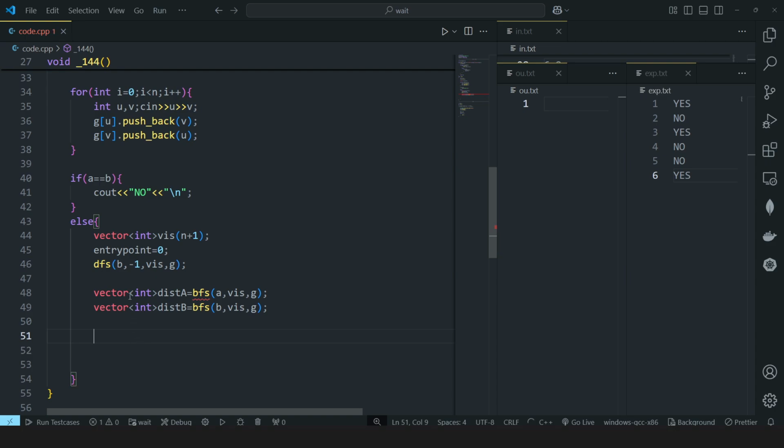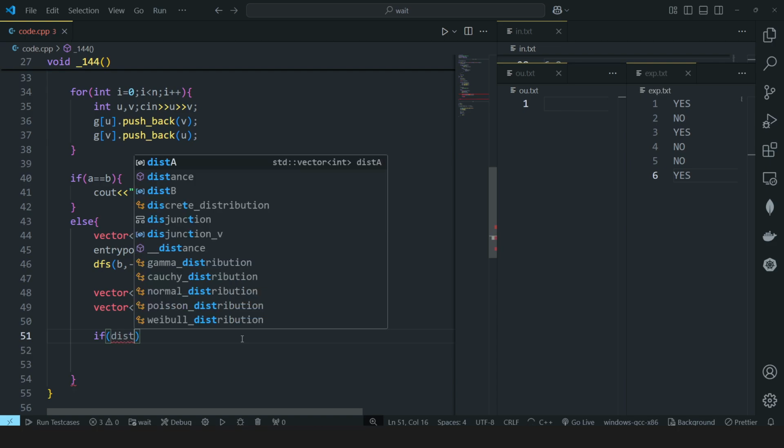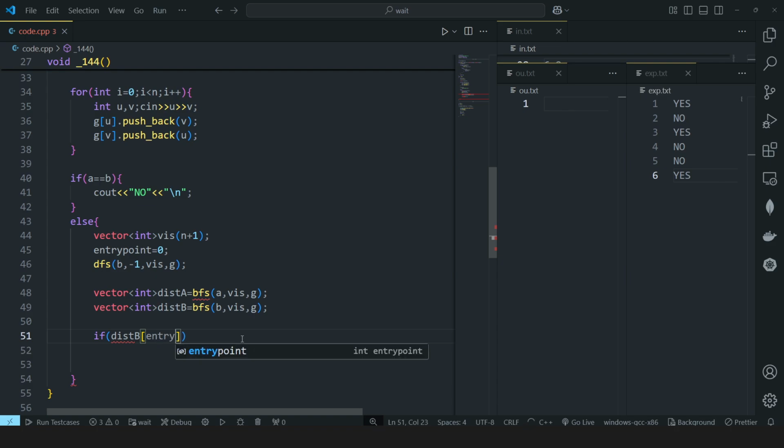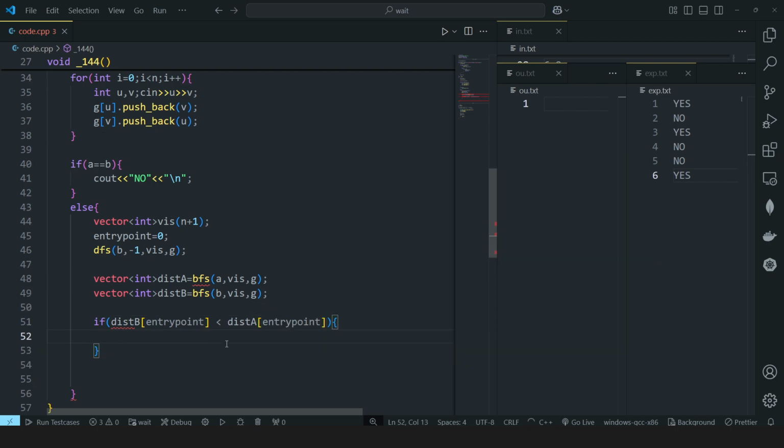So what do these 2 vectors represent? This dist a vector represents the distance of Marcel to all the other nodes including the entry point. Similarly, this dist b vector represents the distance of Valerio to all the other nodes including the entry point. As I just told you in the explanation, if Valerio's distance to the entry point is less as compared to the distance of Marcel to the entry point, then it means that Valerio is able to reach the entry point sooner.